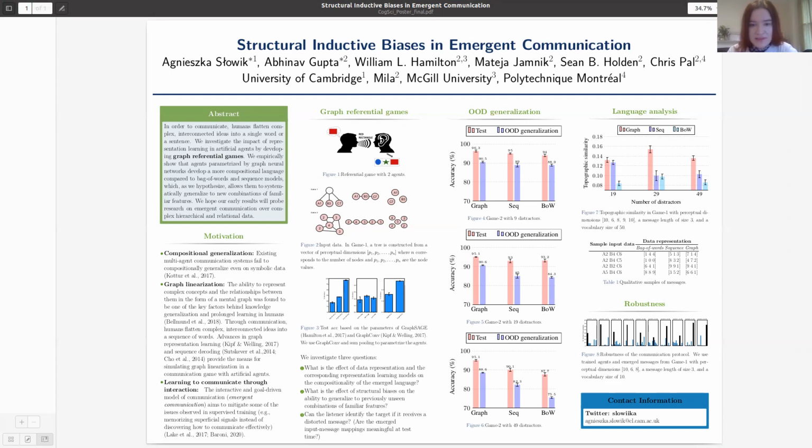Similarly, in topographic similarity, which is the correlation between the distances in the input space and the distances in the message space, we see that the value of topographic similarity, which is supposed to be a proxy for language compositionality, is higher for the graph representations, and especially in larger games of 29 and 49 distractors. This can be also seen when we analyze random samples of the input and message pairs. Finally, we test that the learned message is actually the one that most frequently leads to the listener or the receiver identifying the target object.